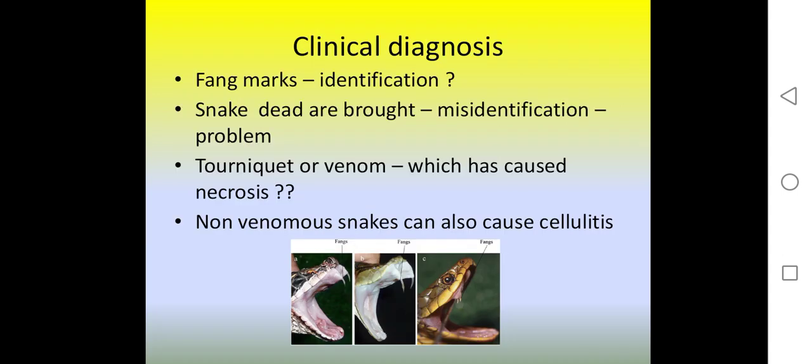So, clinical diagnosis: how do we diagnose snake bite? It is fang marks identification. We identify the snake, or based on history. Snake dead or brought, misidentification is the problem. Tourniquet or venom has caused necrosis. We don't know if we tie the limb tightly. Non-venomous snake can cause cellulitis.